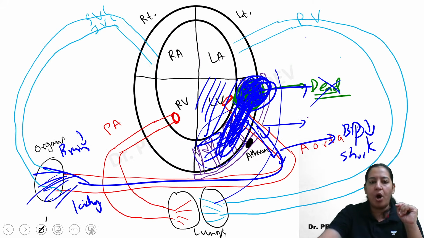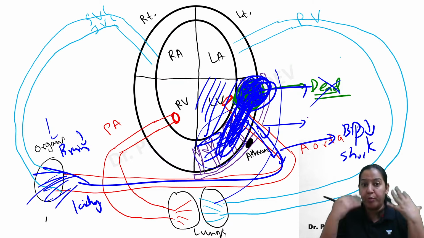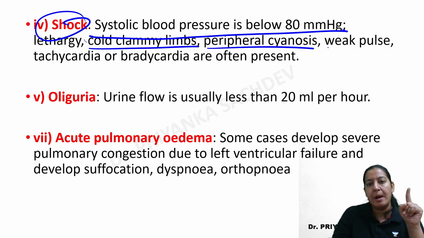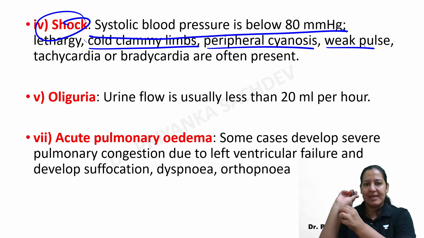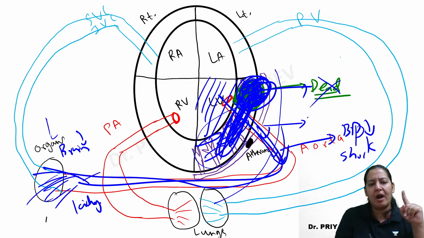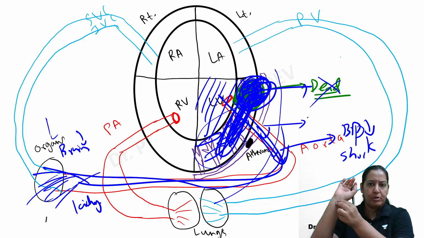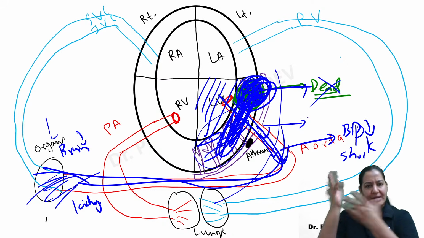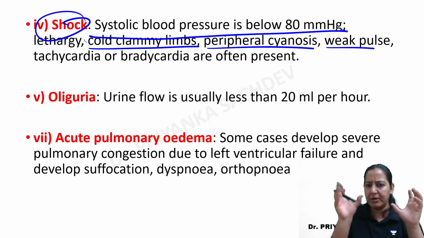Peripheral cyanosis. All the organs are not receiving blood, so the patient will be bluish in color. Peripheral cyanosis will be there. Pulse will be weak. If you palpate the pulse, it is weak, because the reason is the same. Less blood is coming in the aorta and less blood is going in all arteries. So less blood is going in the radial artery also. We palpate the pulse here in the radial artery. Less blood, weak pulse, right? Because the systole is weak.